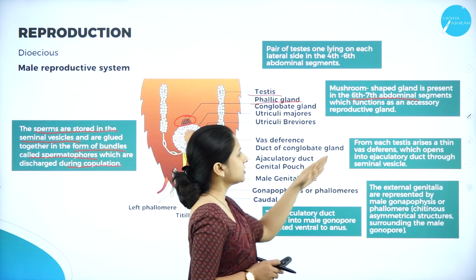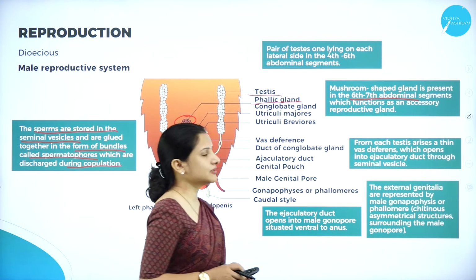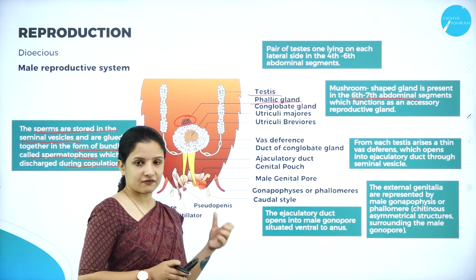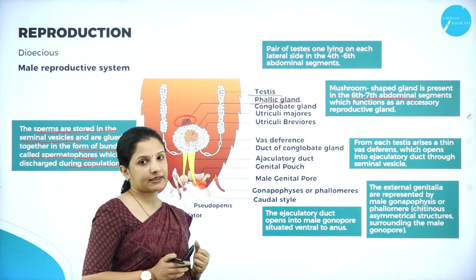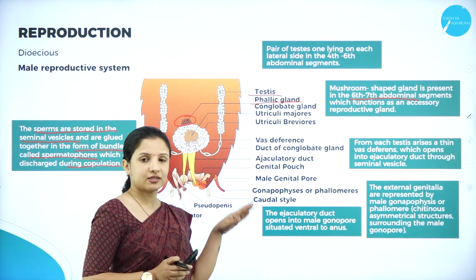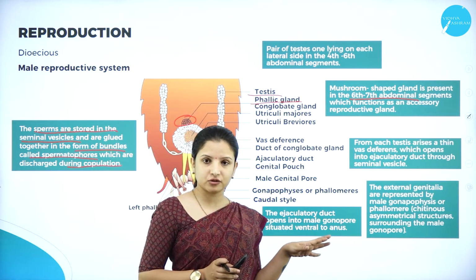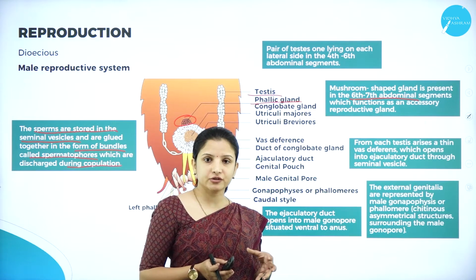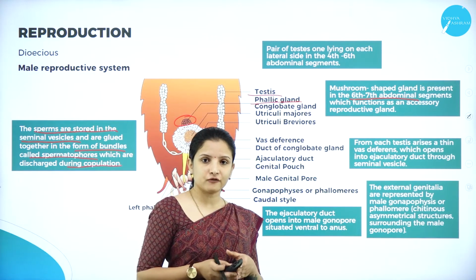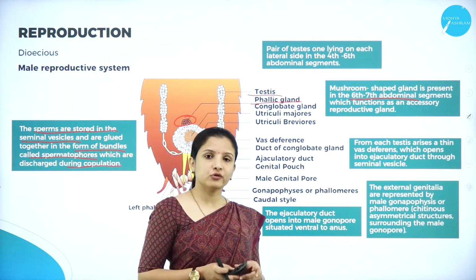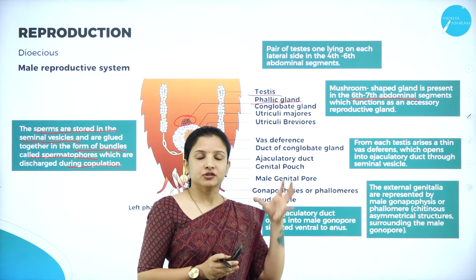Next to this, from each testis there is a structure called the vas deferens. The vas deferens is the one which actually carries the sperms. In the testis there are seminiferous tubules. These seminiferous tubules group together to form the spermatophores, in which the sperms are present.